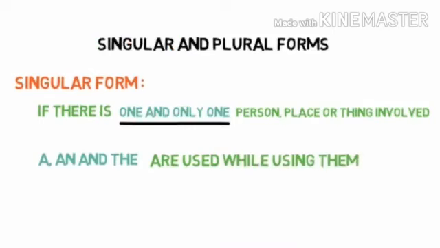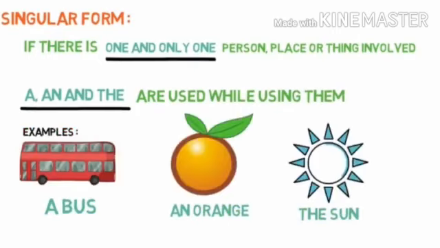Now comes singular and plural form. So what is the singular form? If there is one and only one person, place or thing involved, then we call it the singular form. A and the are used with them. For example, a bus, an orange, the sun.